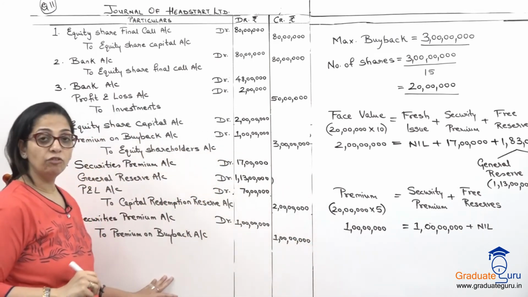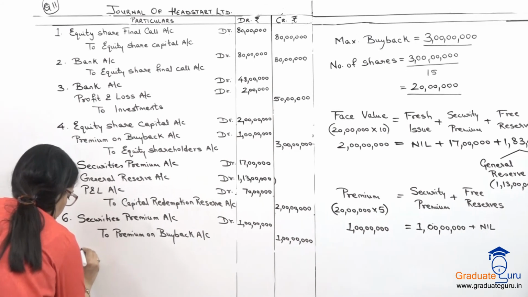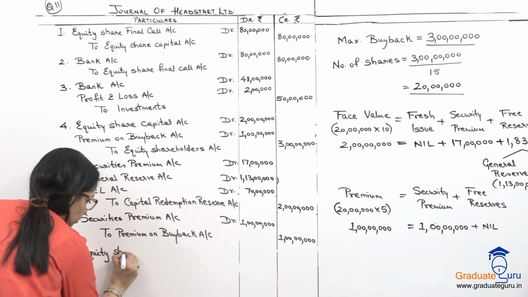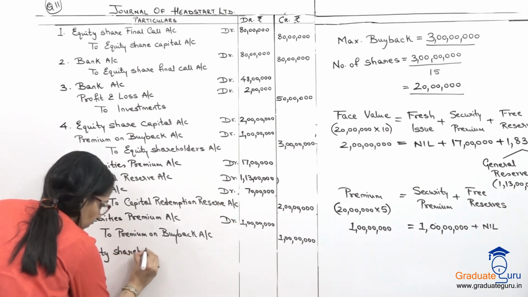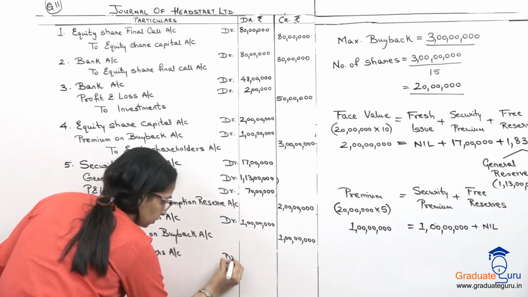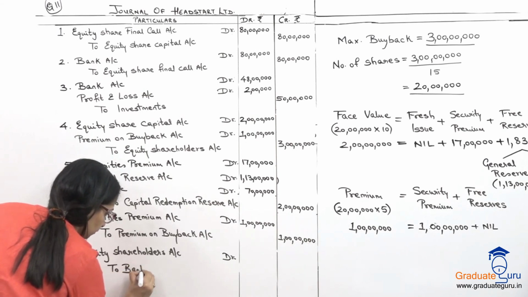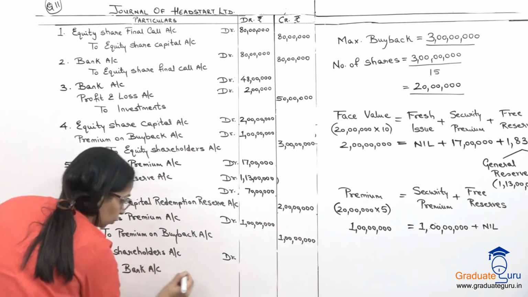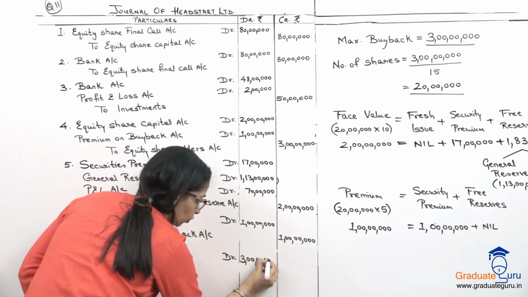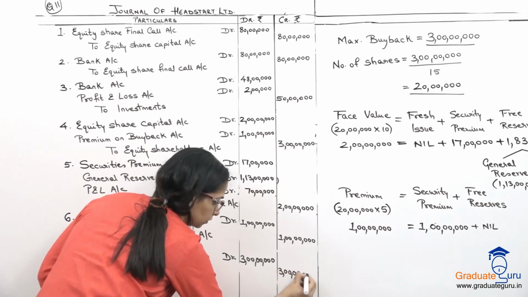Okay. Then we make the payment. So for payment, we are paying to equity shareholders account. So equity shareholders account debit to bank account with 3 crores. Full amount payable to equity shareholders.